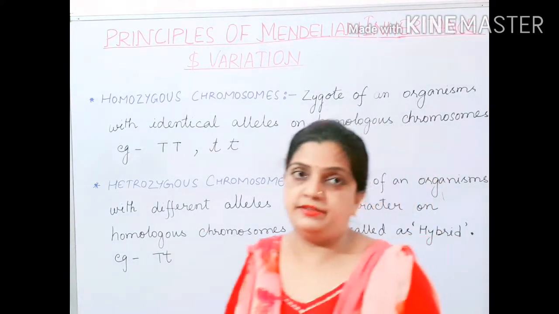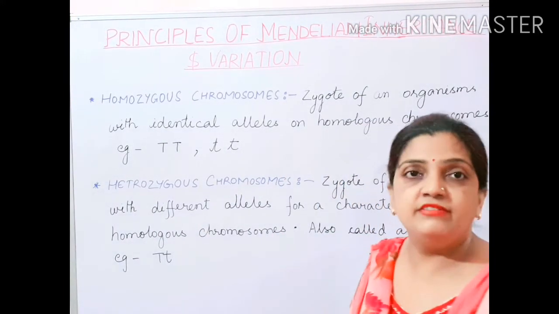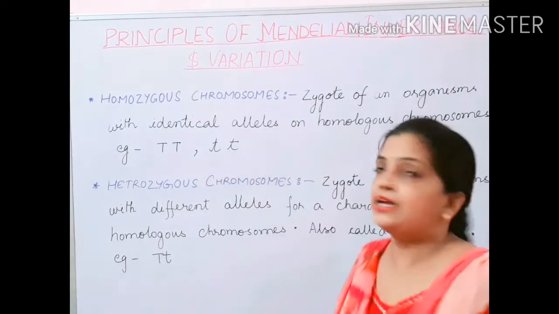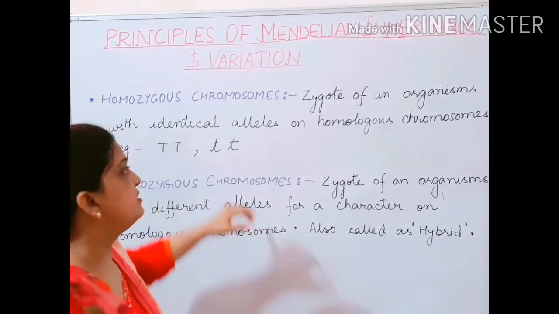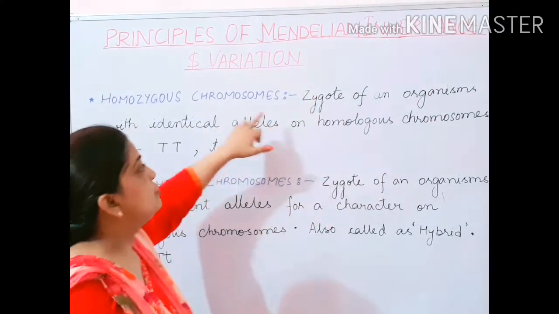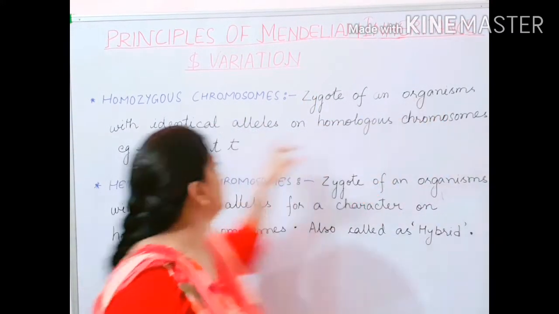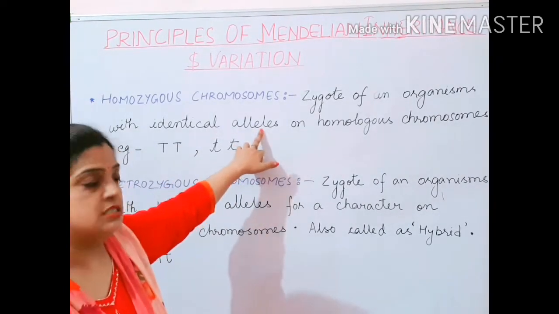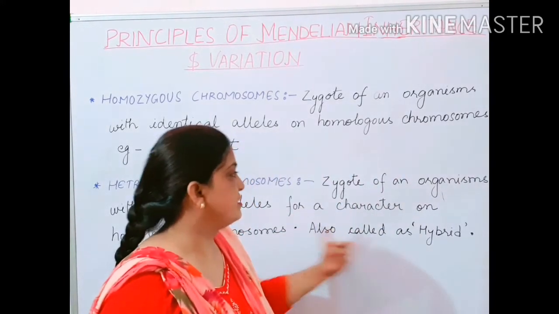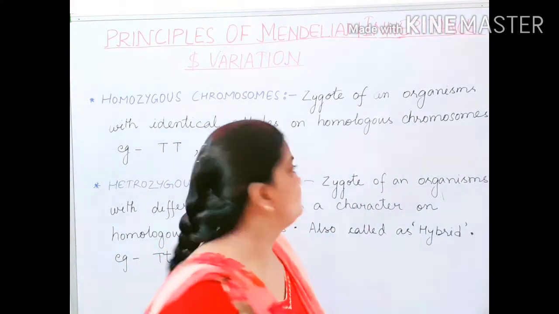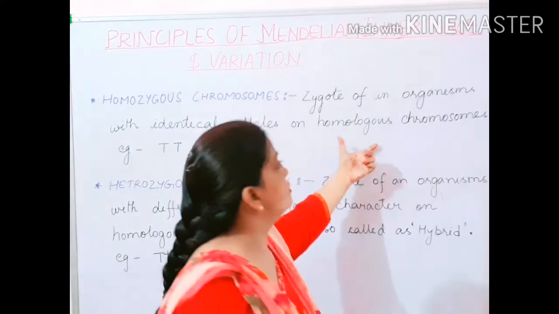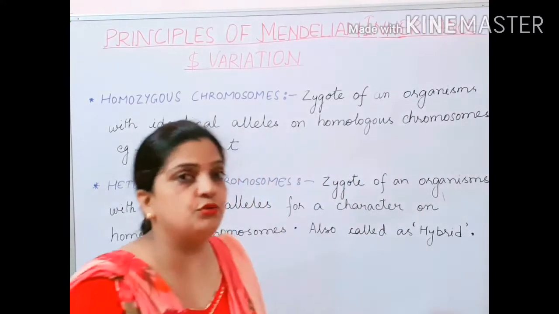Now let us define. In very simple language, I will explain the definition of homozygous and heterozygous. Children, what does a homozygous chromosome define? I told you the word zygous is taken from zygote. So it is the zygote of an organism with identical alleles on the homologous chromosomes. Now children, homologous is a new word. I should have defined it before, but I forgot. I will explain after this what homologous and heterologous chromosomes are.